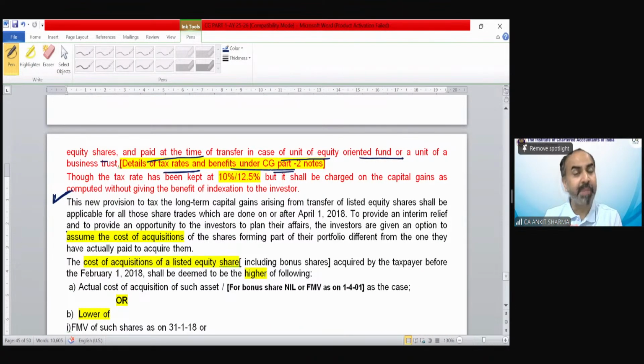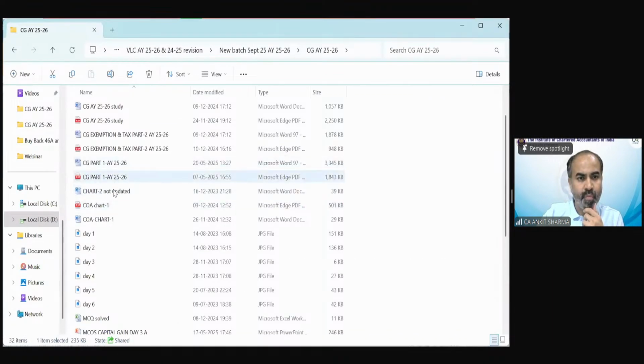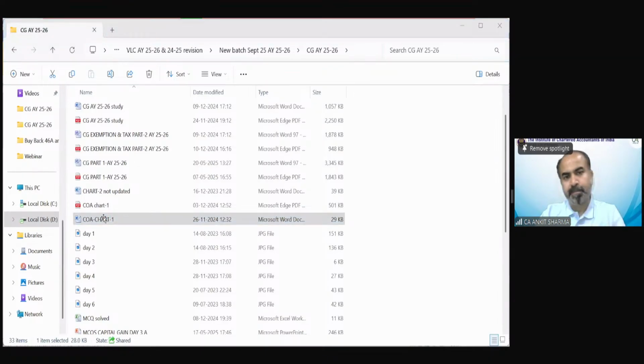Remember, at the time of the cost of acquisition chart, let me show you. This is what I was talking about, special provisions for shares.